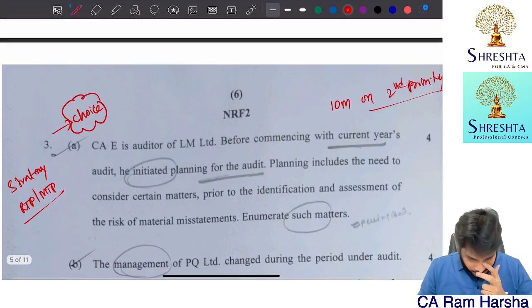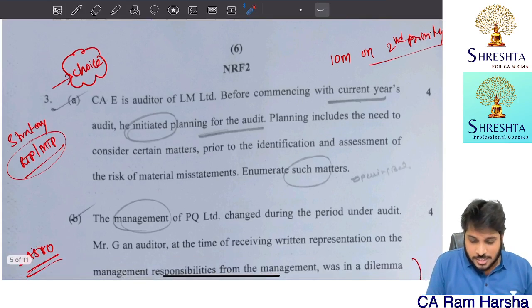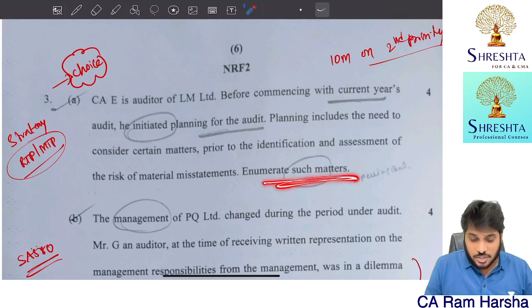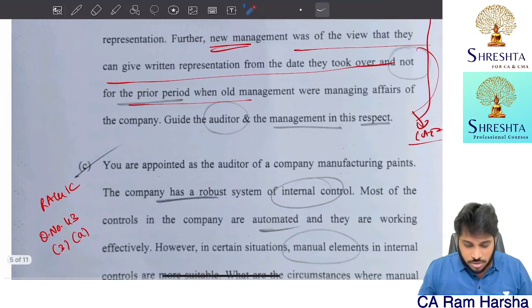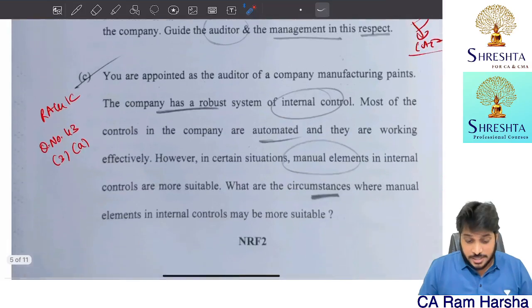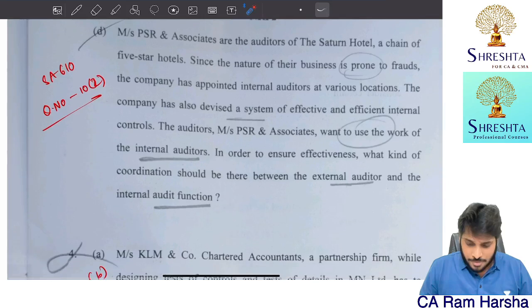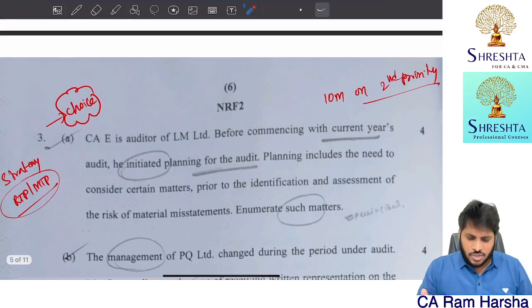Next, and this is again an MTP, RTP question. Planning includes considering certain matters prior to identification of risk. Enumerate such matters. What are the points to be considered in planning? Here, the third question is not a choice. I think you can write the third question, because in the third question only 4 plus 3, 7 marks is what is coming from the second category chapter. So it depends on person to person.